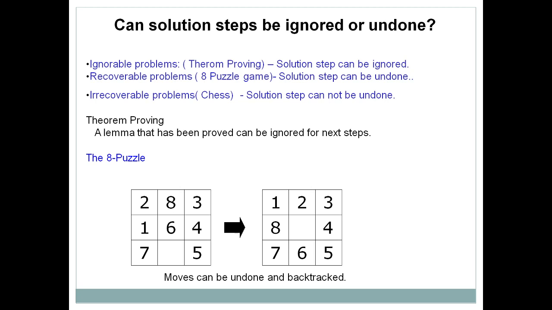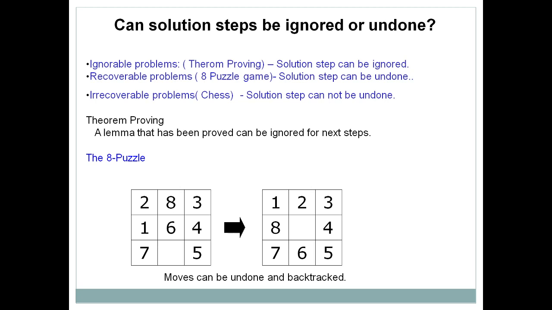So theorem proving is an ignorable problem. It may be the case that a particular step can be ignored. Suppose in order to prove the theorem you require 10 steps, but the student ignored step number 7, and still achieves LHS equals RHS.